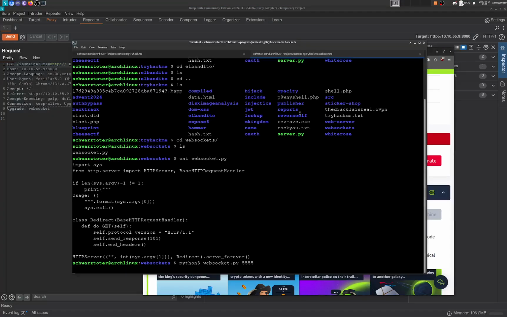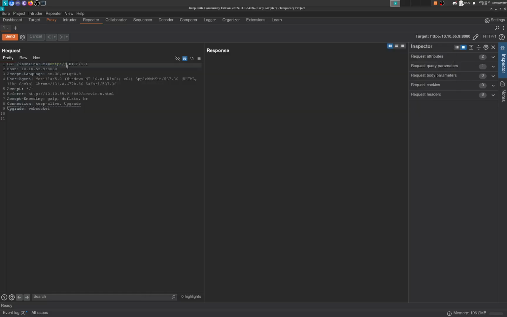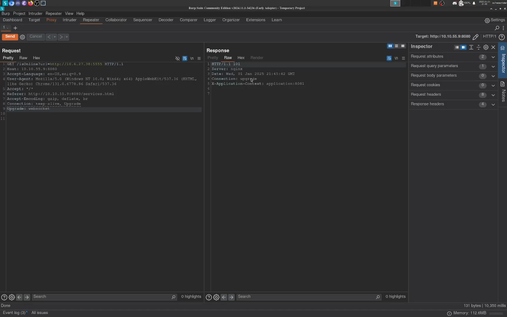So let me pull up my IP address. Alright, so we should just be able to go here at port 4445, send a request. This might be messed up here, I don't know. I'm going to have to redo this thing right here, but okay, no, it works. So you see how we got a connection upgrade? So we got an upgrade response, right? So this is an HTTP/1 request. We don't actually need to edit the binary on the side. I don't think we will ever need to edit the binary unless it's something a little bit more complicated.